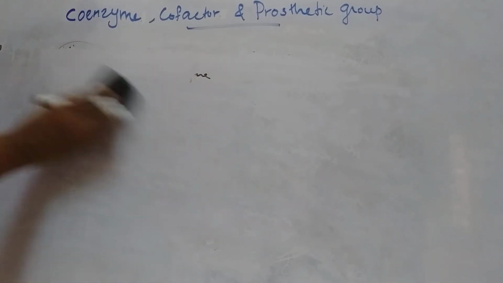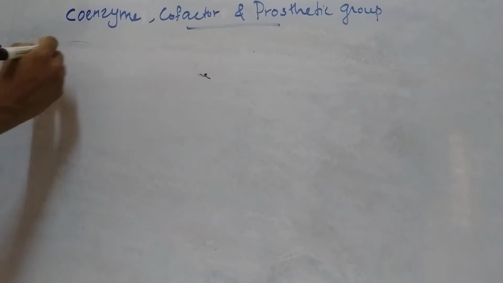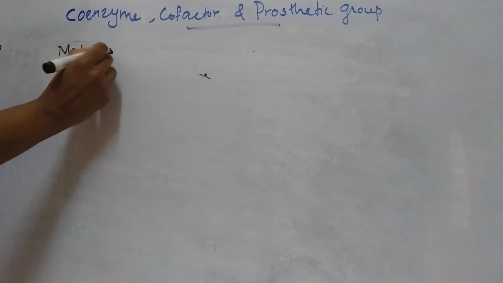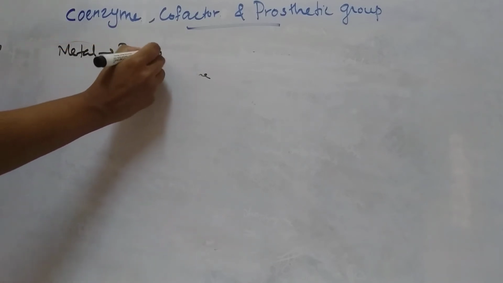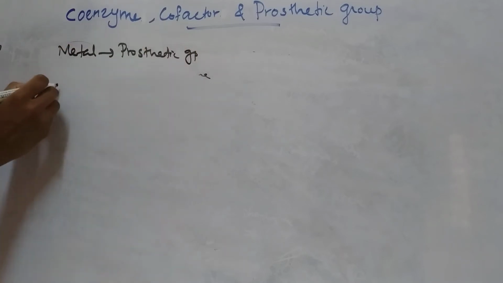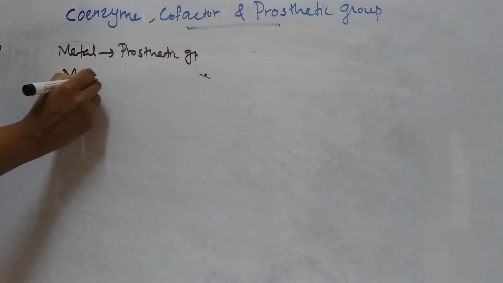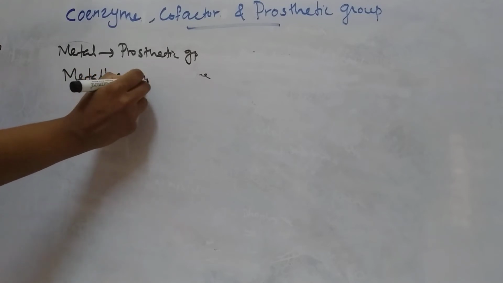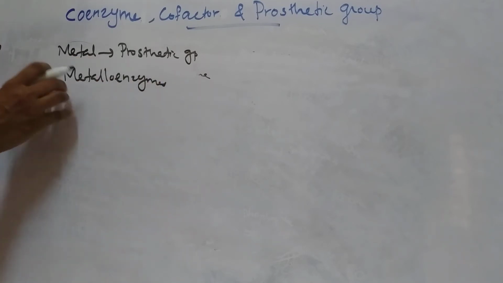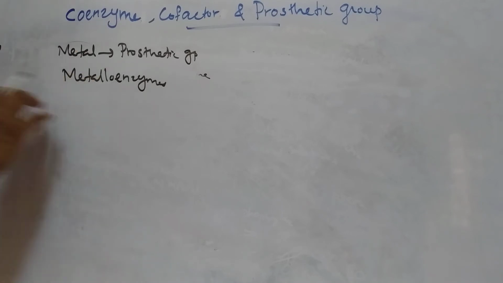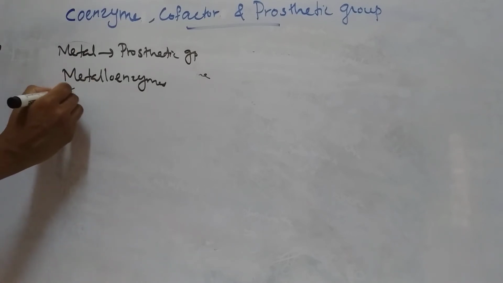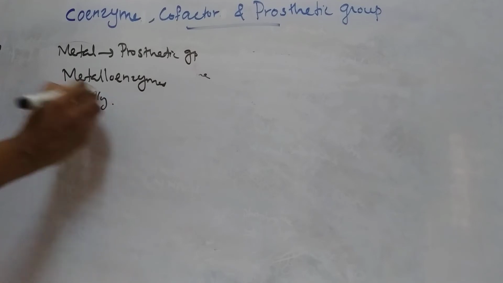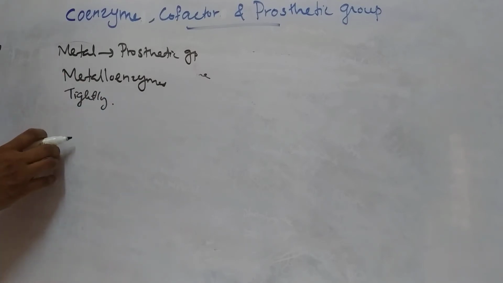Then if the enzyme uses metal as prosthetic group, these are known as metalloenzymes. In this case, the metal ion is tightly bound to the enzyme and it is not dissociated.